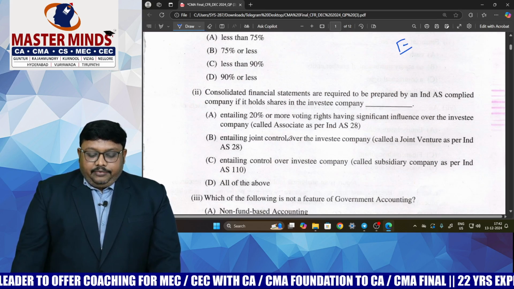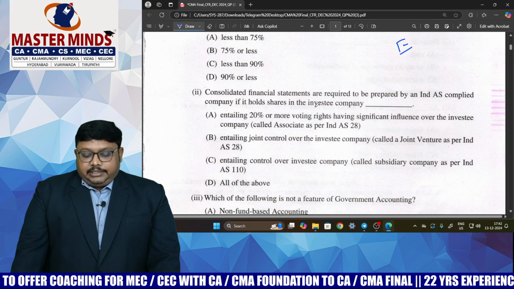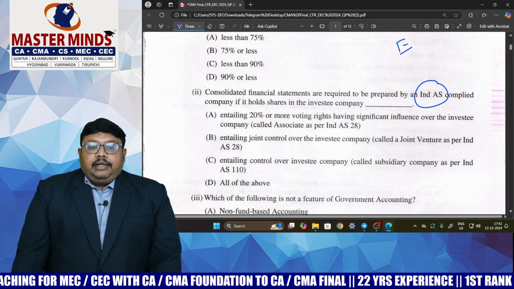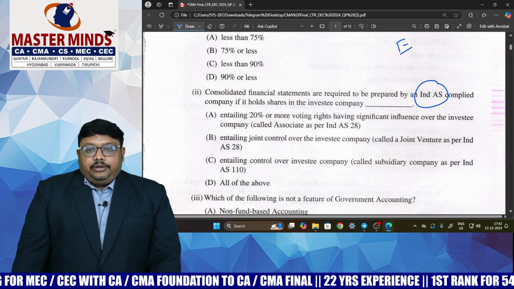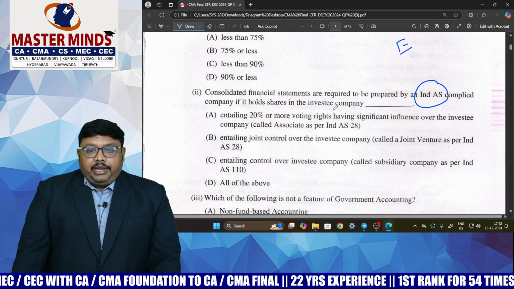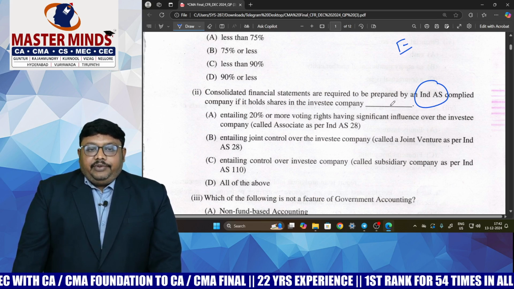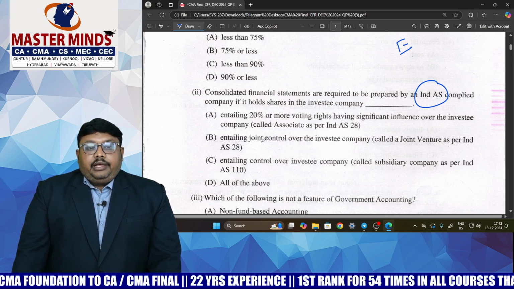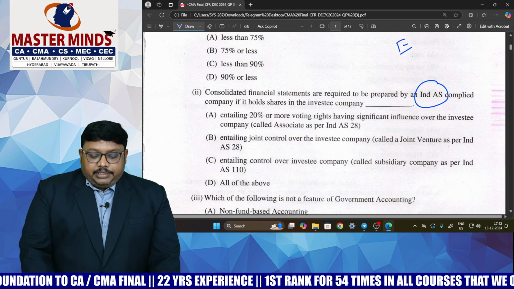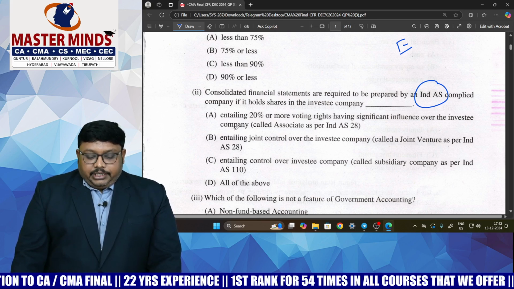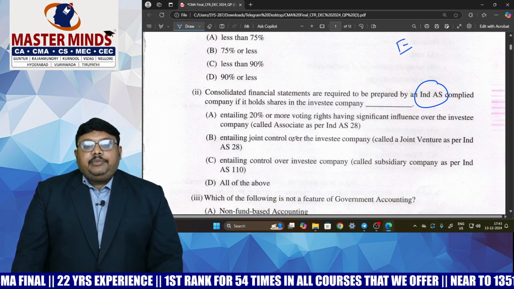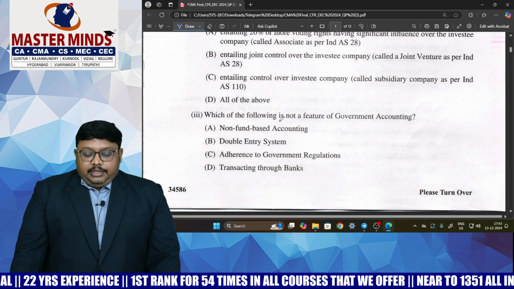And coming to the second one, they have given consolidated financial statements prepared as per Ind AS. They have not mentioned Ind AS 28 or 109 or 27 or whatever it might be. Here they have given that accordingly as per Ind AS, where we are preparing consolidated financial statements. So here we are going to check. For associates and joint ventures we are preparing CFS. At the same time for subsidiaries also we are preparing CFS.